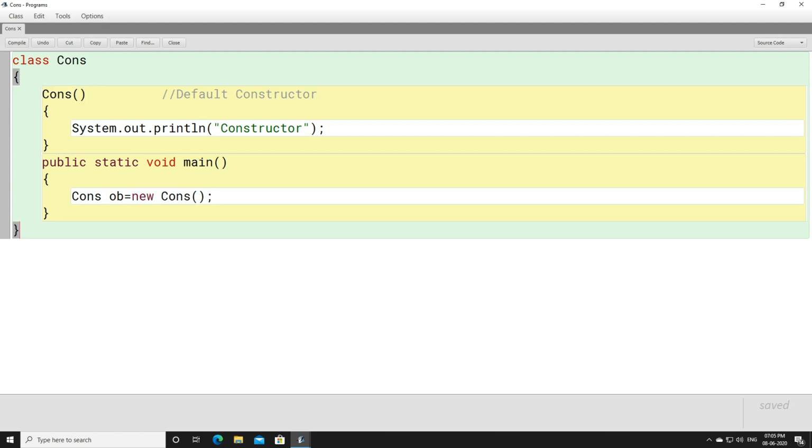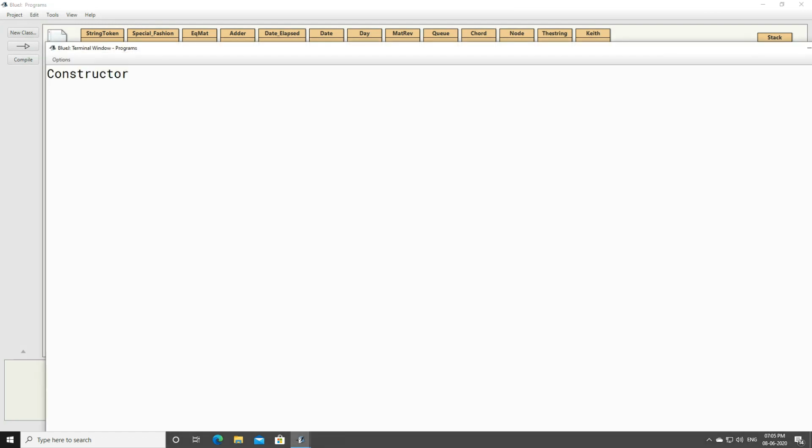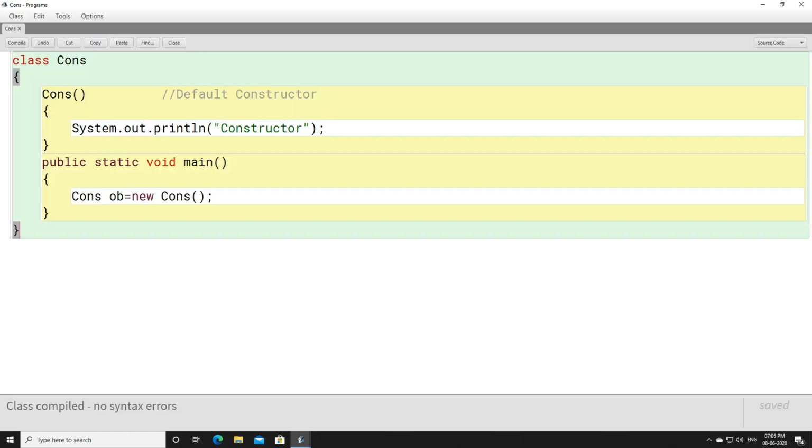Right? We'll compile this program. Let us execute. Here, when we click on the main method, you can see that the terminal window automatically comes up, and in that terminal window it is printing "constructor". What is the reason it is printing constructor? Let us once again analyze this.